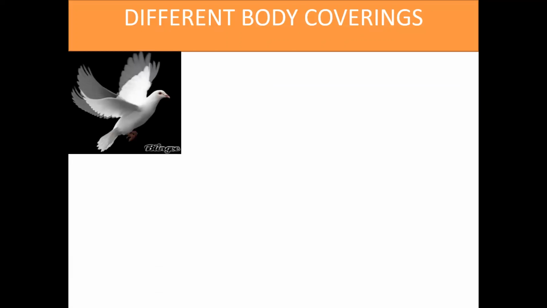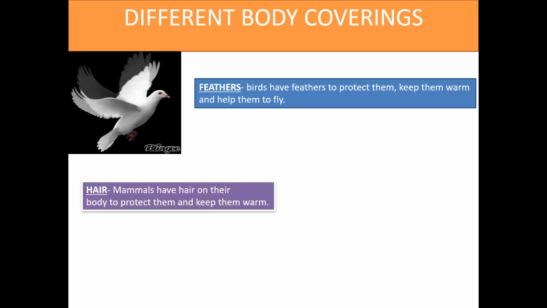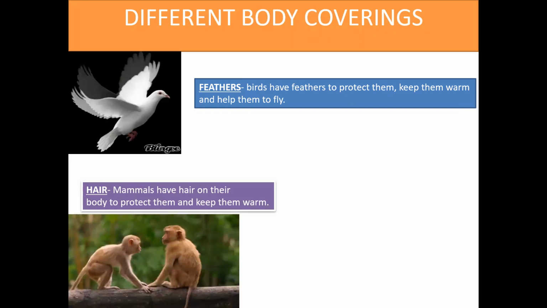Birds have feathers to protect them, keep them warm, and help them to fly. Mammals have hair on their body to protect them and keep them warm. Animals like polar bears have a thick covering of hair called fur.